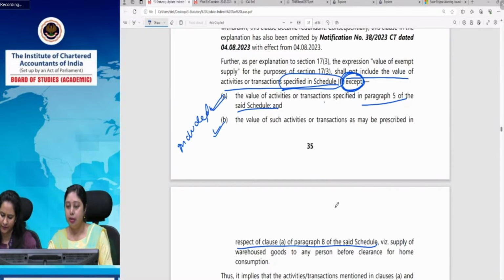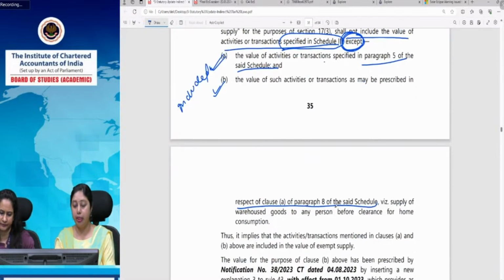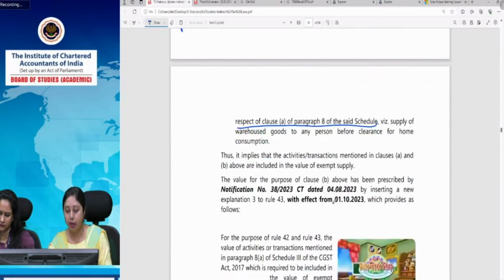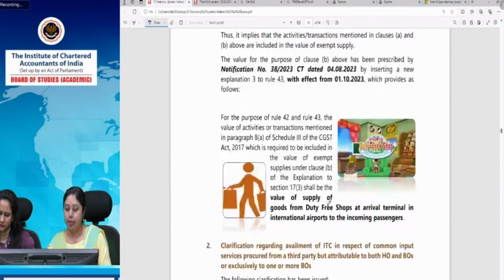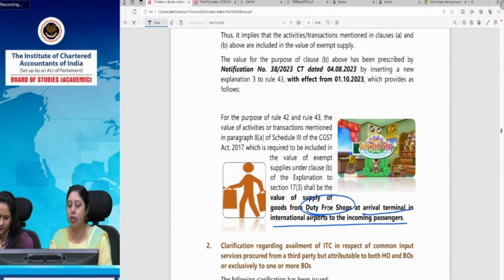Therefore, any activity or transaction in respect of this clause, that is supply of warehouse goods to any person. So not all warehouse goods which are supplied in the warehouse get included in this value. They will be specifying some activities or transactions with respect to this clause. And what they have actually notified here is the value of goods which are supplied from a duty-free shop at the arrival terminal in international airports to the incoming passengers.